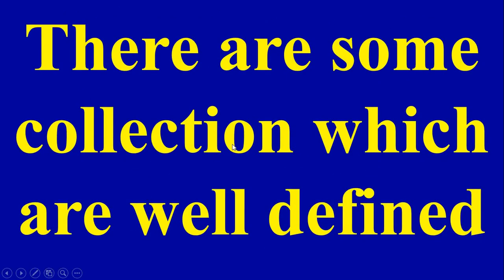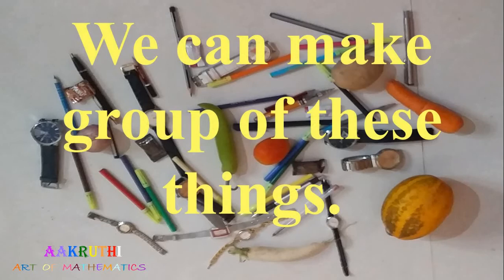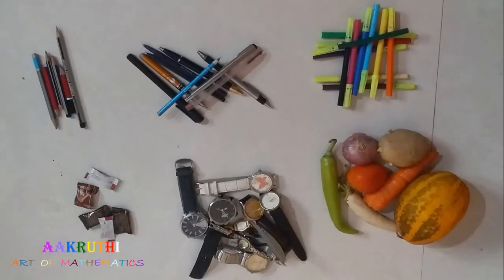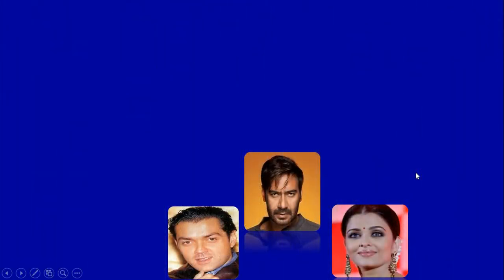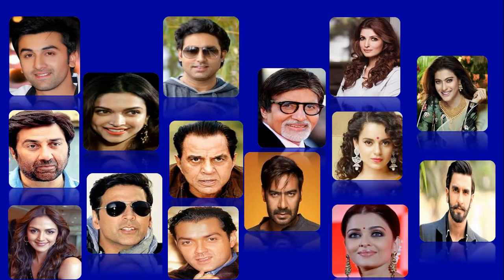There are some collections which are well defined. Now consider these items. We can make groups of these things. Here I have a pencil, then a pen, a sketch pen, chocolates, watches and vegetables. Now consider some Hindi film stars. These all are Hindi film stars. Here I have properly defined that these all are Hindi film stars.